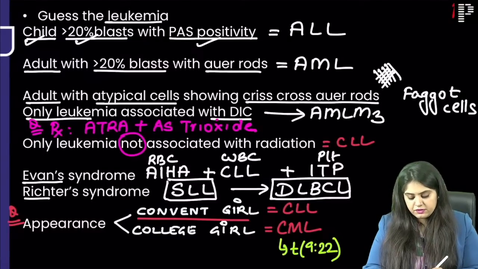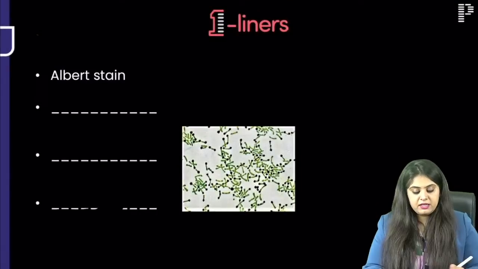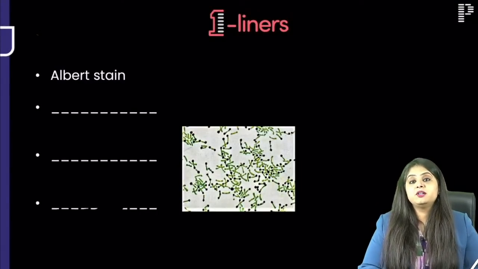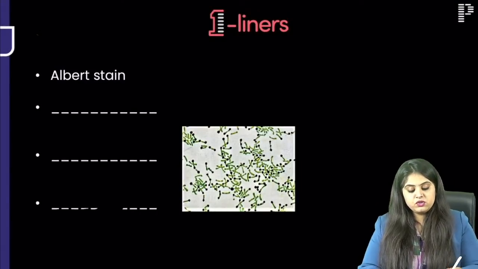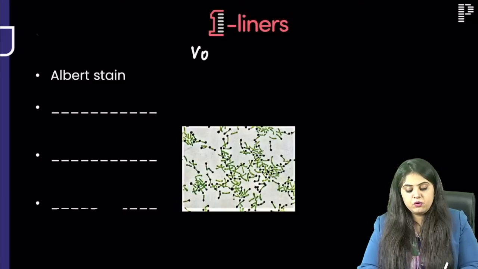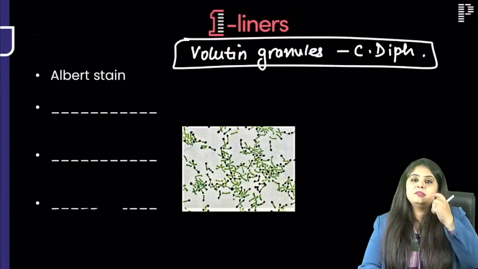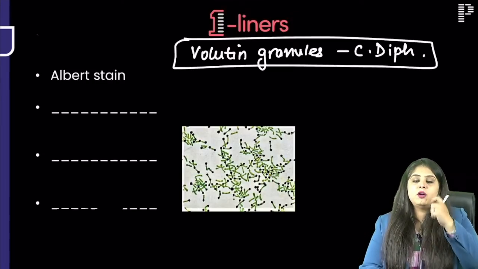Which we start off with, just taking a little bit of time. Yeah, now we are here, so we have probably switched all of a sudden. I expect a question on Albert stain, and this is a picture. Firstly, what am I doing Albert stain for? There is a granule known as volutin granule, and volutin granules are seen in a bacteria that is Corynebacterium diphtheriae, right?